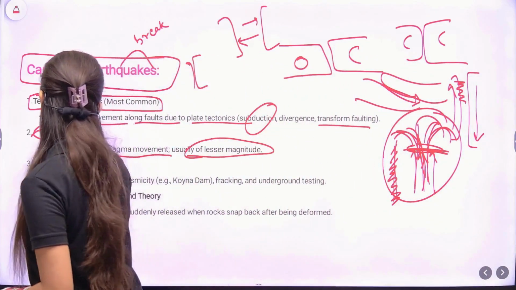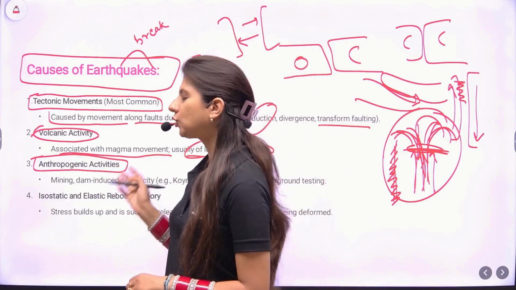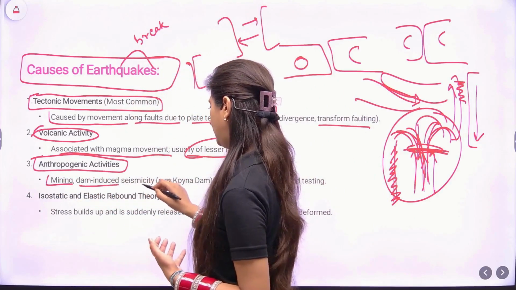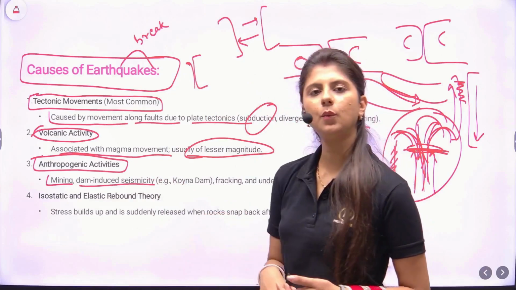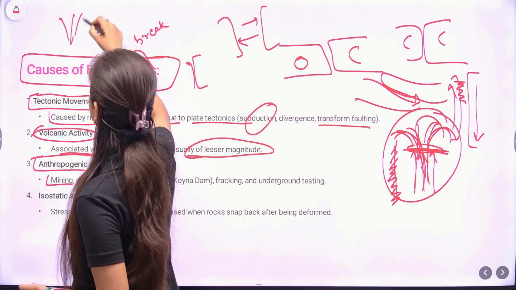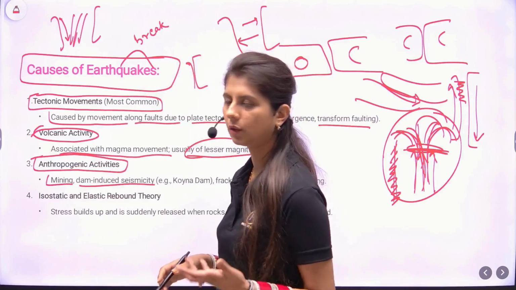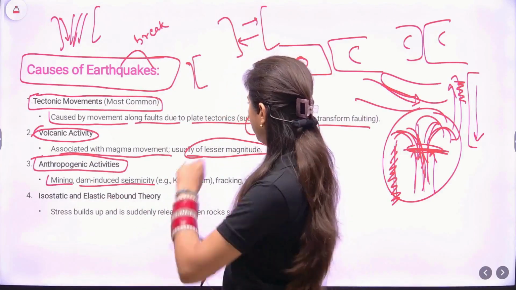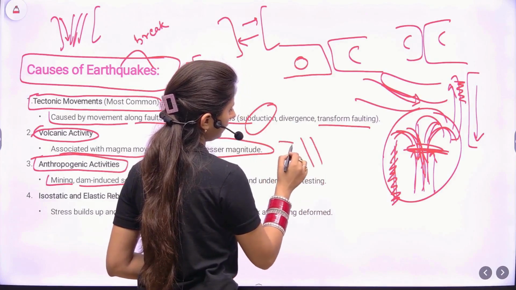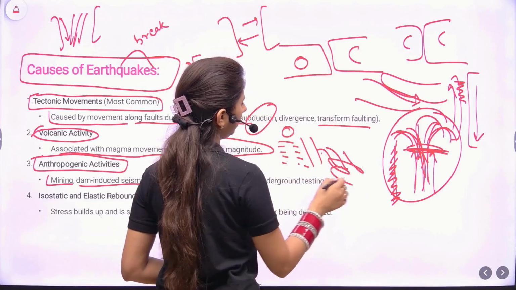Then comes the anthropogenic activities, the most common one and the most damaging one as well. Anthropogenic, that is human caused. Mining, dam induced seismicity. Now what happens whenever there is mining happening? When we mine, the rocks get weak and they ultimately cause earthquakes. Dam induced seismicity. For example, this is a dam. Across, the water is filled over here. This is fresh water, this is saline water, right?